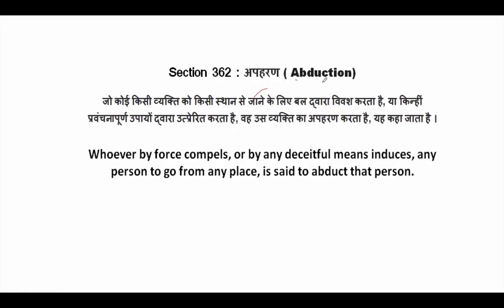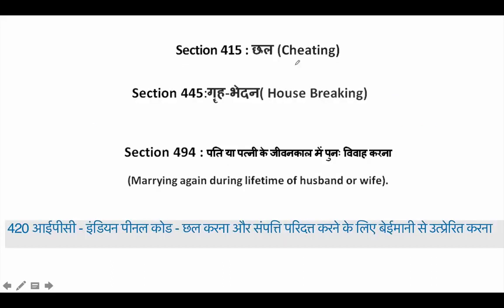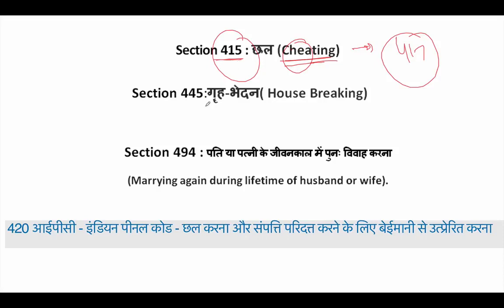Section 362 is abduction. In one word, if I have to define, abduction is section 362. And section 415 is cheating. Cheating is section 415. Please note that the punishment under cheating is section 417, but cheating is defined by section 415. Then if you try to break into someone's house, you will be tried under section 445. It is housebreaking. Section 494 is marrying again during lifetime of husband or wife. If you are already married and then you remarry, then section 494 will catch you. Section 420. Now cheating is 415.